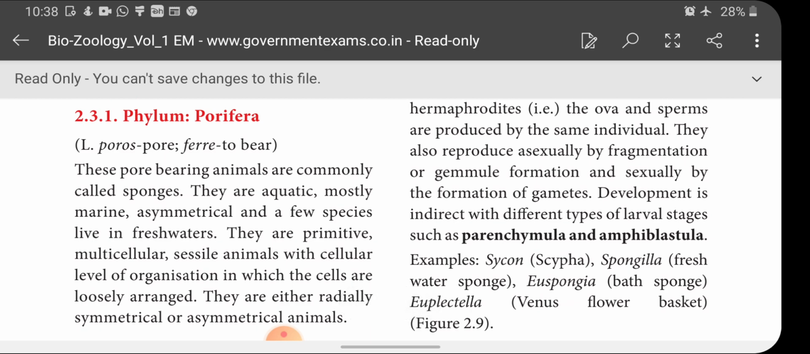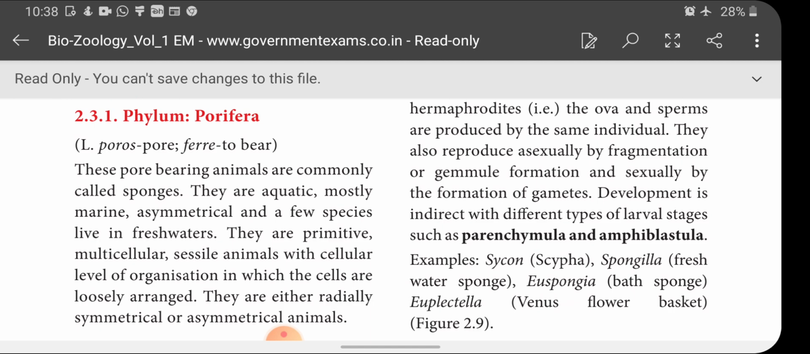But why is this phylum named Porifera? Because the animals in this group bear pores in their body. That's why this phylum was named Porifera. These pore-bearing animals are commonly called sponges. They are aquatic, mostly marine, asymmetrical, and a few species live in fresh water. Then they are primitive multicellular sessile animals with a cellular level of organization in which the cells are loosely arranged.